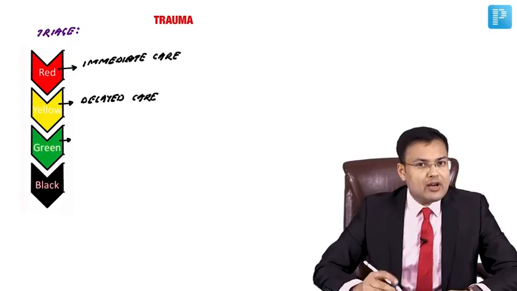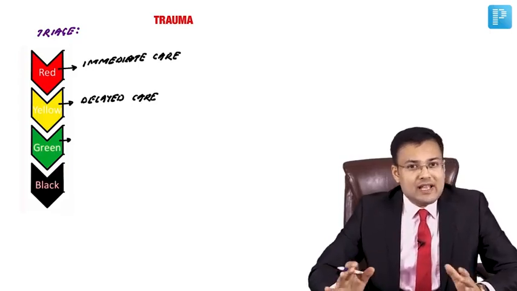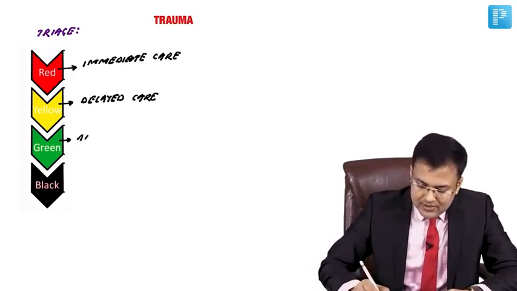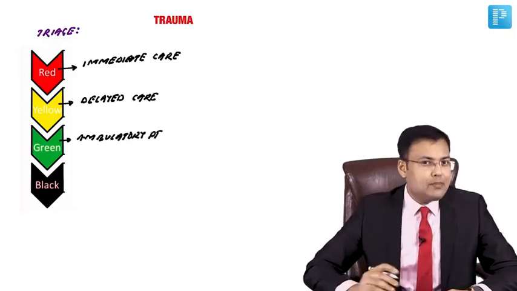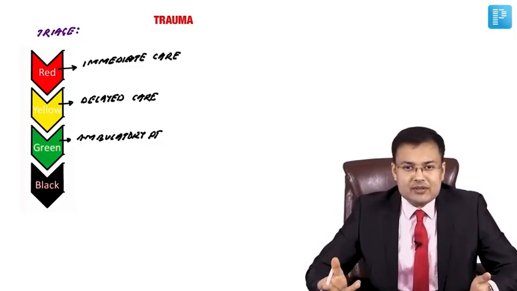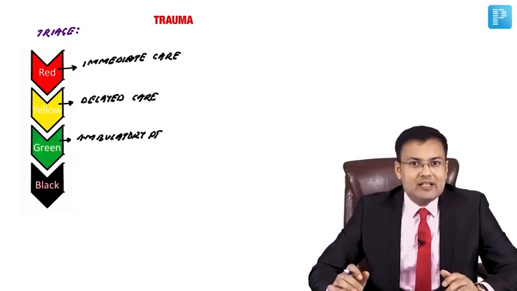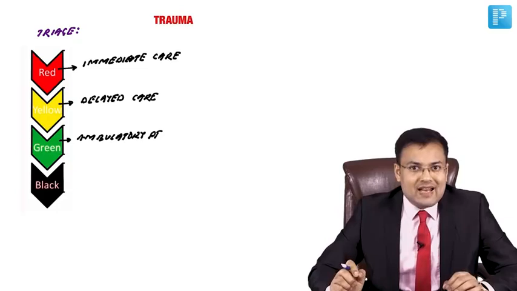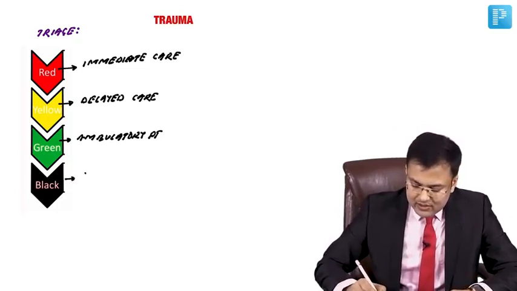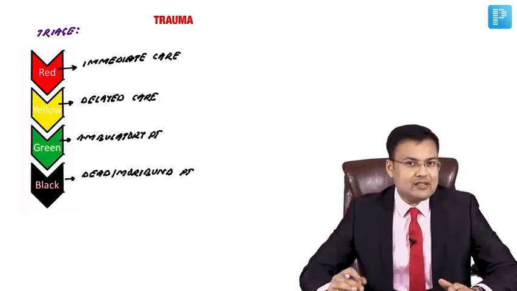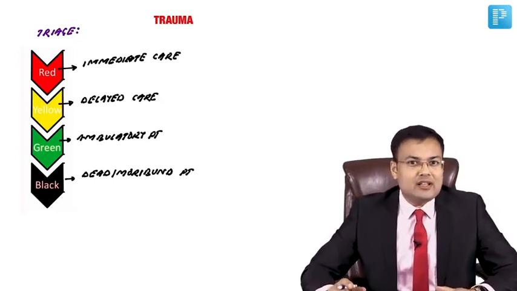Green color is for ambulatory patients, the patients who are not having any limb or life-threatening injury. And the black color is for dead or moribund patients. It means expectant treatment is done, meaning nothing active is done in the patients who are having a black tag.